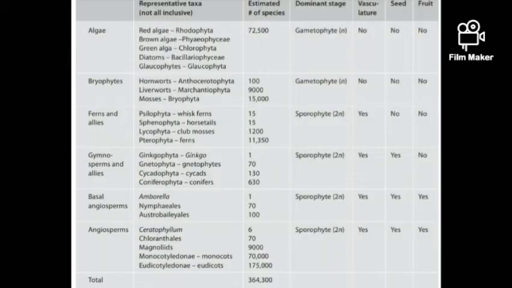A brief comparison of various plant taxa. While dozens or even hundreds of individual characters are used in plant systematics, only four have been used here: ploidy level of the dominant life cycle stage, diploid versus haploid, and the presence or absence of vasculature, seed, and fruit. The total number of named plant species is approximately 364,000, although by some estimates there may be as many as 2 million species, most undiscovered and unnamed.